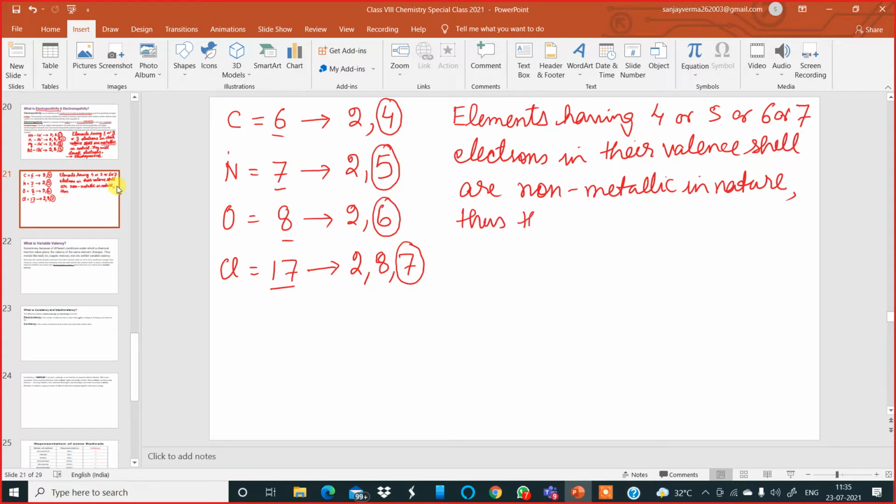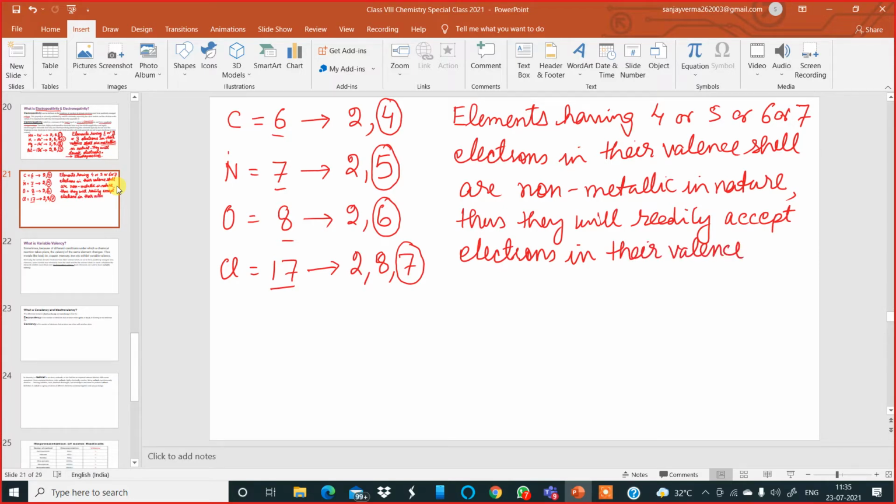Thus they will readily accept electrons in their valence shell.